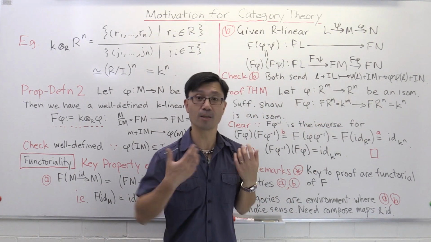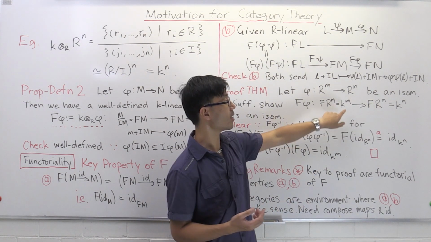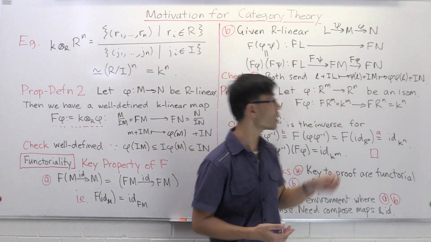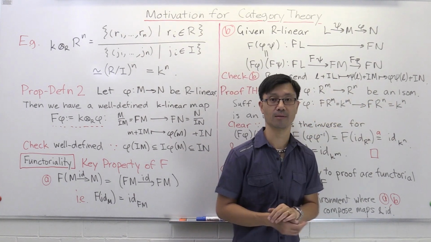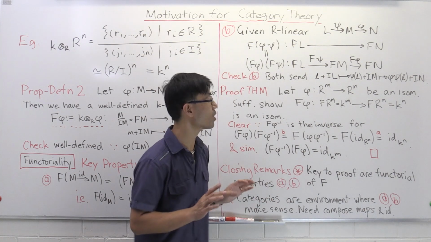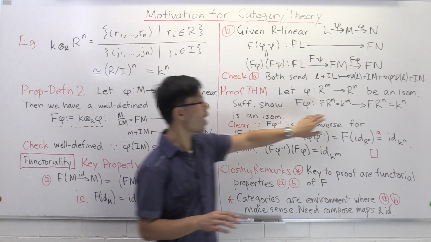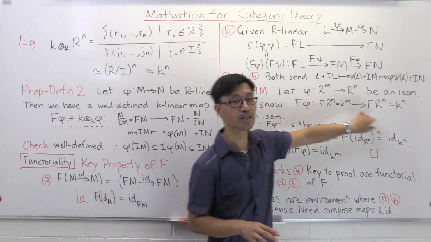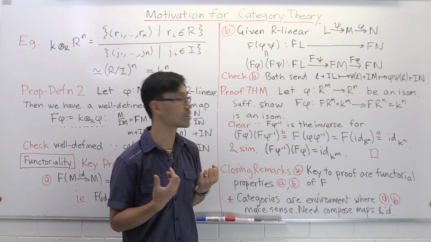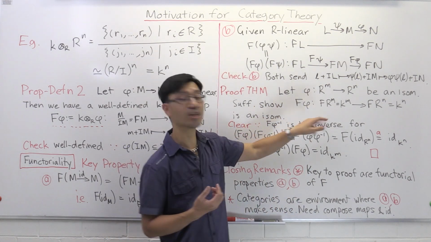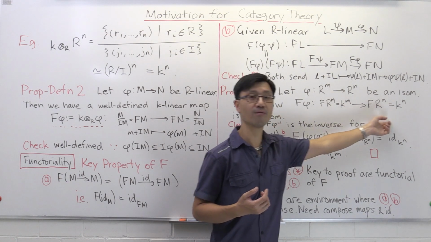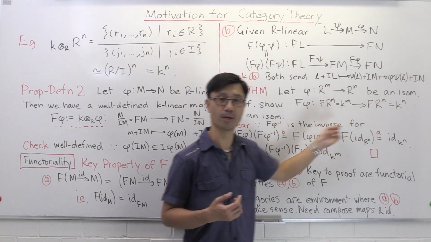Because we know from dimension theory for vector spaces that if k^m is isomorphic to k^n, of course, you must have m equal to n. Okay, so that's something that we know straight away. So why is this an isomorphism of vector spaces? Well, it's actually very easy to see. And the way we'll do it is we'll actually construct the inverse isomorphism here.